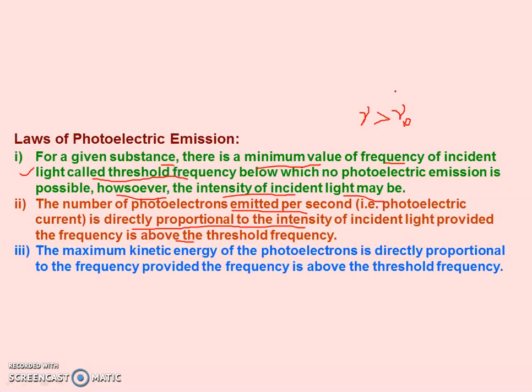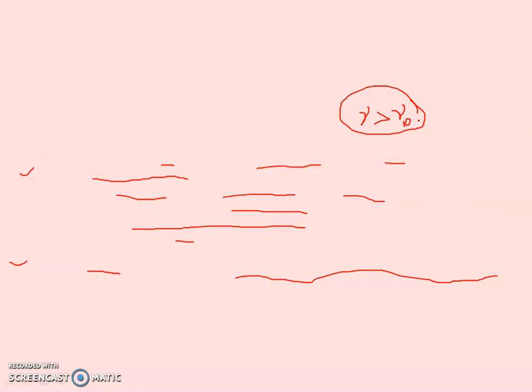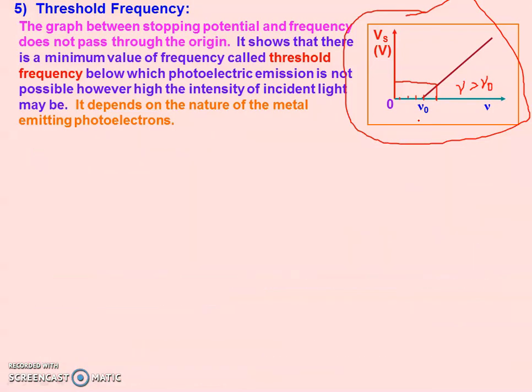Now the third observation is that the maximum kinetic energy of photoelectrons depends on frequency, provided that frequency is above the threshold frequency. So this is a necessary condition for emission of electrons. So frequency should be greater than the critical frequency. Now kinetic energy depends on frequency. Now you can see from this graph,